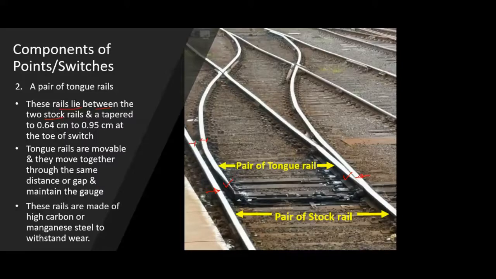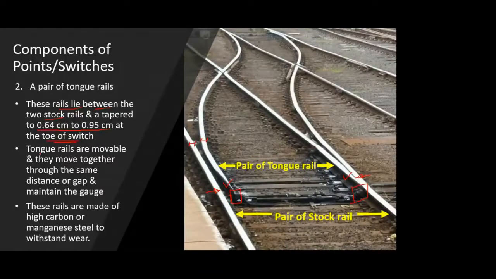Portion is nothing but it can vary anywhere from between 0.64 centimeter to 0.95 centimeter at the toe of a switch. Now, toe of a switch we will be seeing in detail, but just to give you a glimpse over here, toe of a switch is nothing but the starting point of the switch. Okay, so this point, if I just highlight this point, is nothing but the toe of a switch or starting point of a switch.